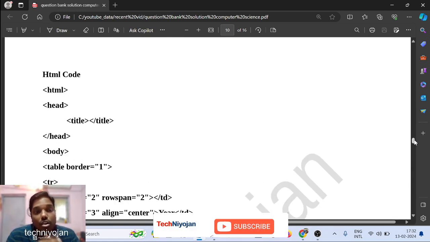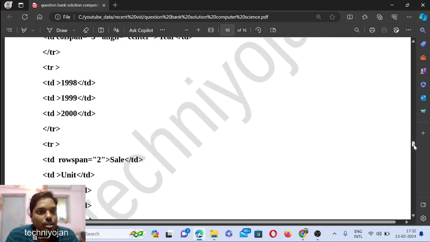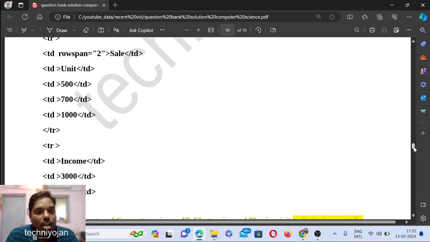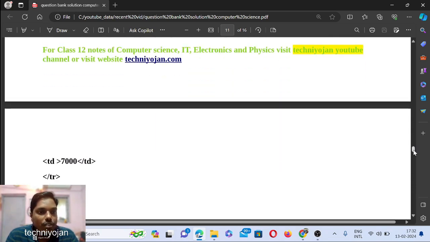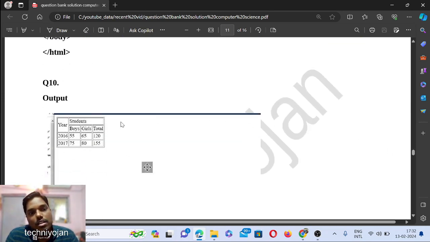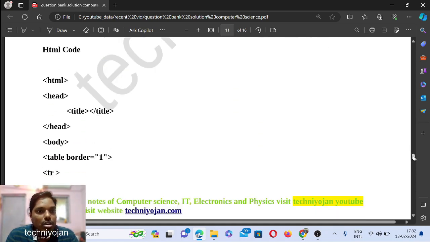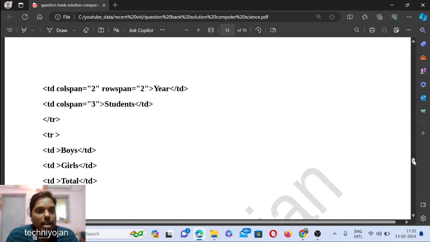Maybe this will not be asked in your exams, but prior to these, these 8 questions you should do. This is a difficult part, but please practice on this. See over here, colspan and rowspan they have taken. First colspan, rowspan, then again colspan. Okay, fine. This is the code, you can make a note of it. Okay, so like this it ends. Now again, 10th question. See HTML code again, rowspan, colspan.